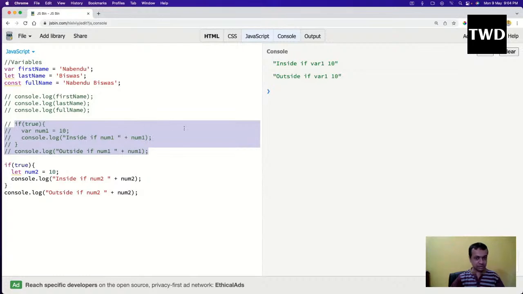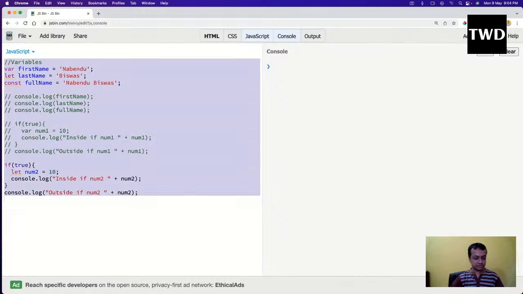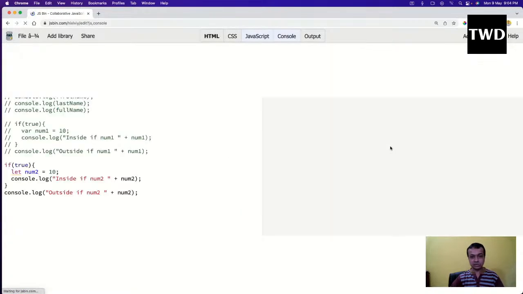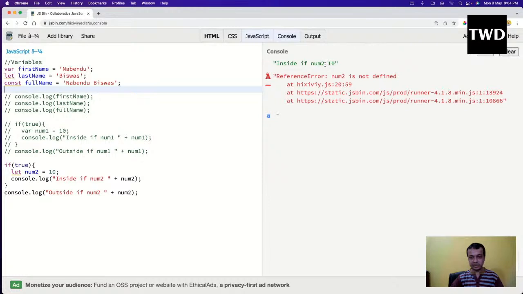Now, clear it. Okay, so inside the if, num2 is 10 is going, but outside, num2 is not defined is coming. Here it is showing num2 is not defined, a reference error. The error is perfect, because let is block scope, just like in any other programming language. It will not exist outside this, so the second one will give an error, and that is a very good error. That error should come.